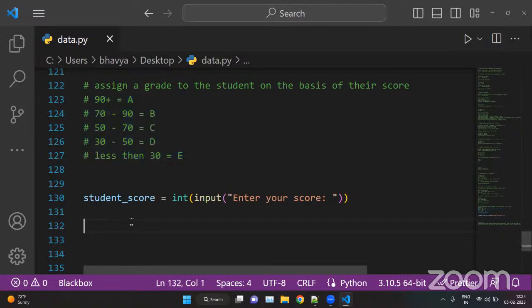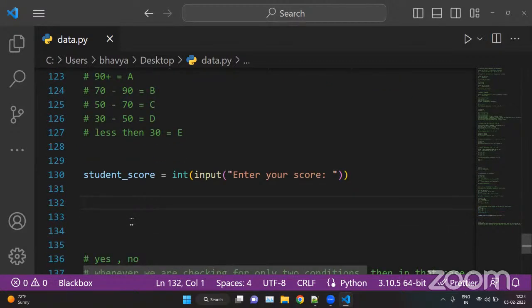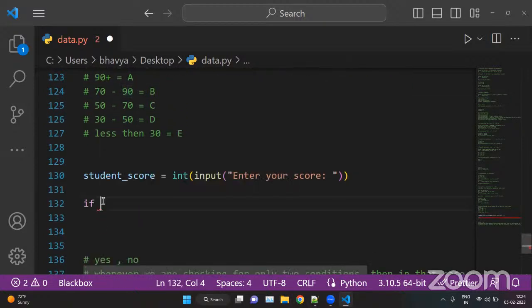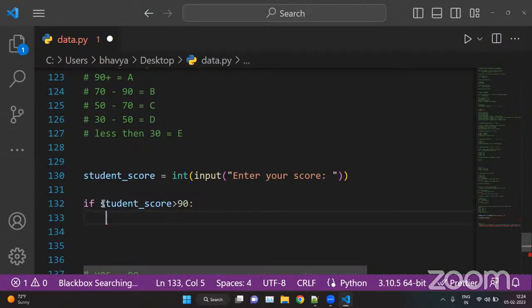So here we will use if, elif, else. The syntax is like if, elif, else. We can also put just if, else, so elif is not necessary. If we have multiple conditions, we can also use nested if or we can use if, elif, else. Here we are checking first for 90 plus, so if the student score is greater than 90, then we can put print.